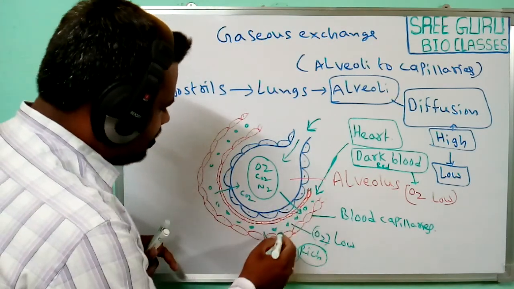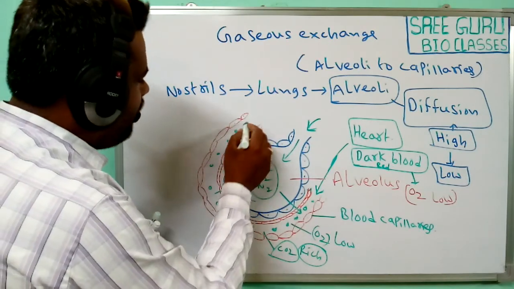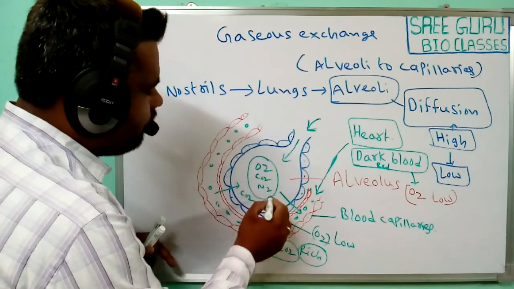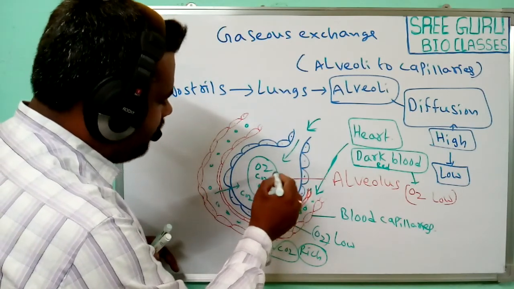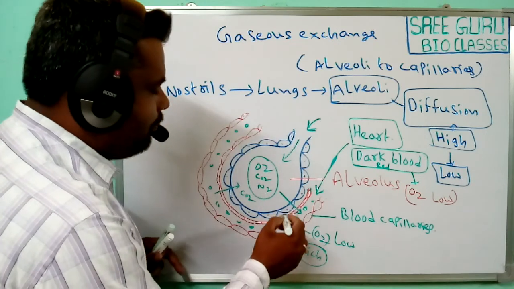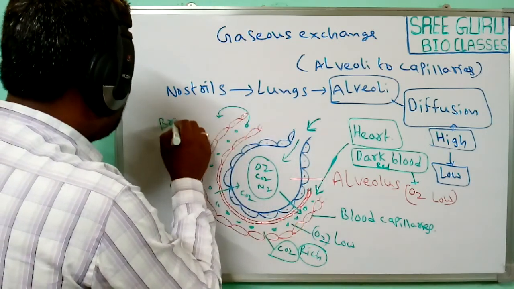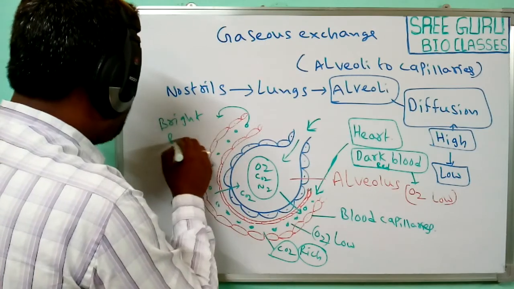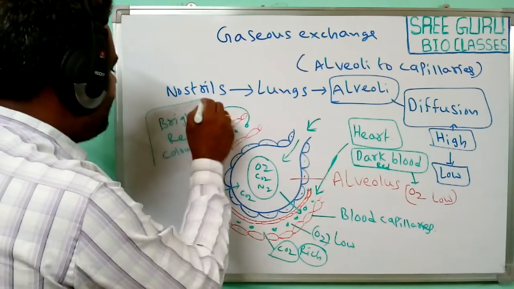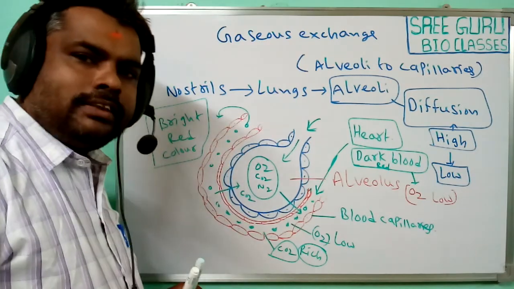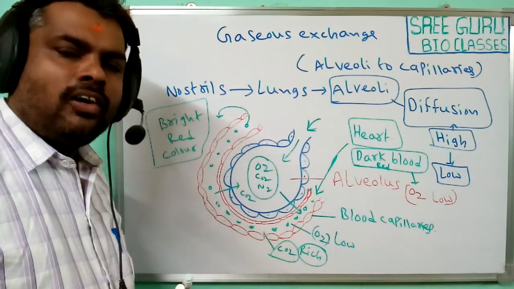After the exchange of gases, the blood passes through these capillaries. Whenever the oxygen present in the air sac or alveoli enters the blood, it turns bright red in color. Bright red color indicates blood which has more oxygen.